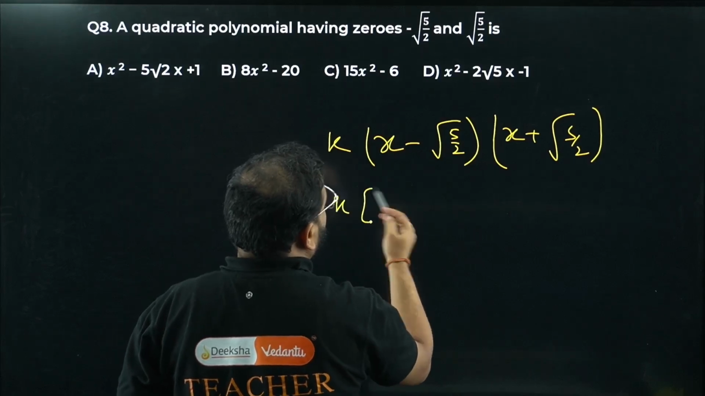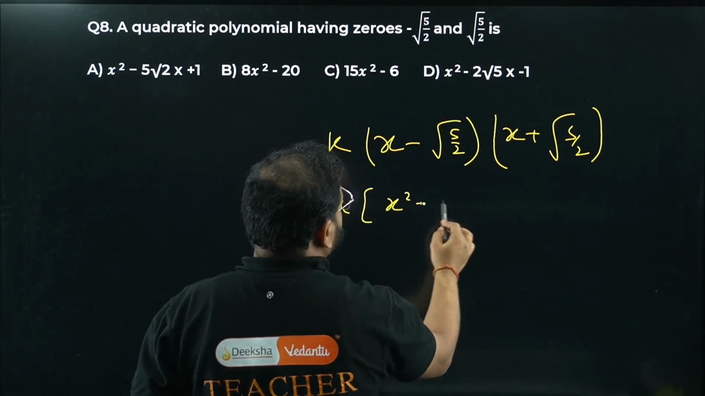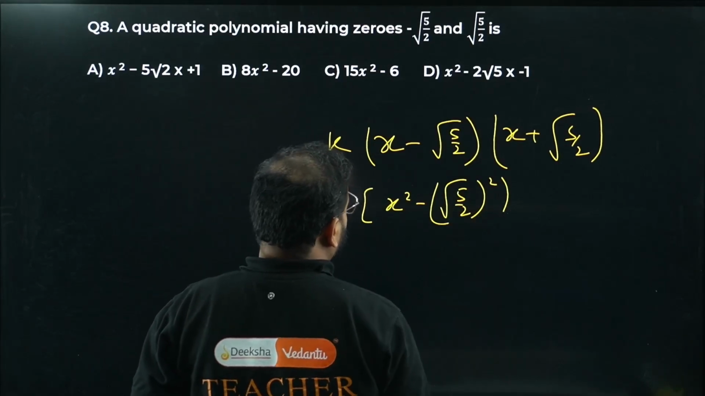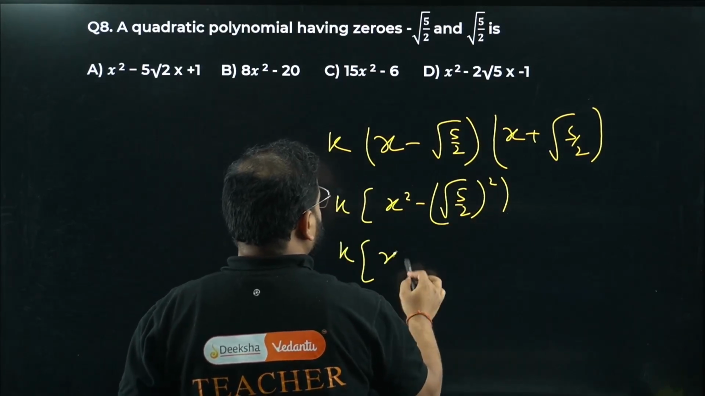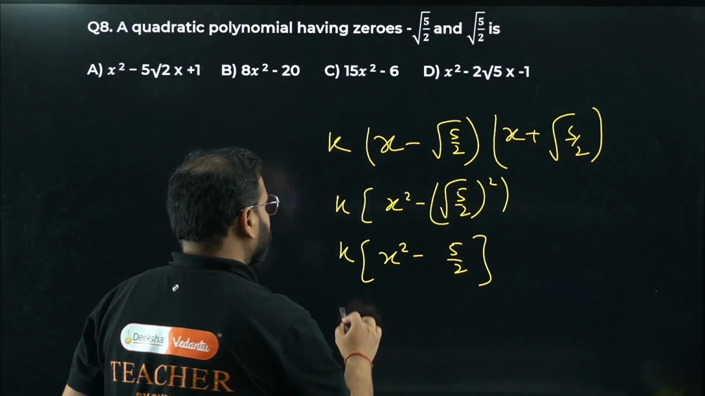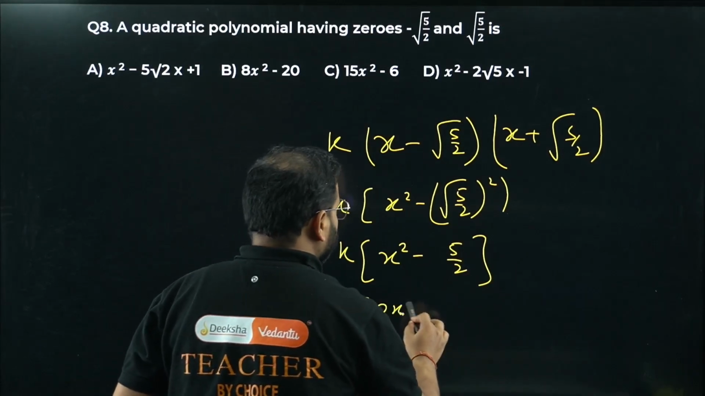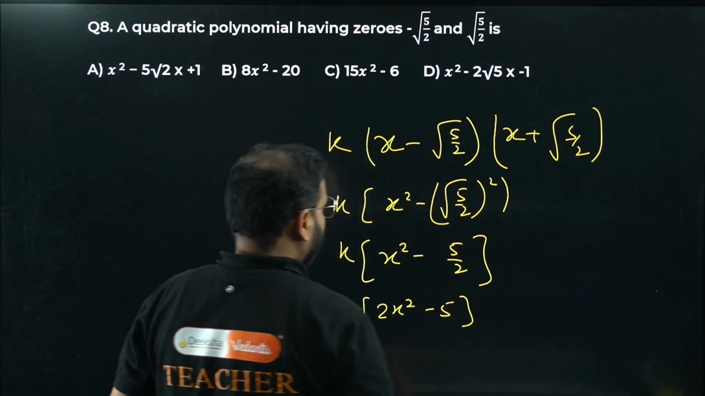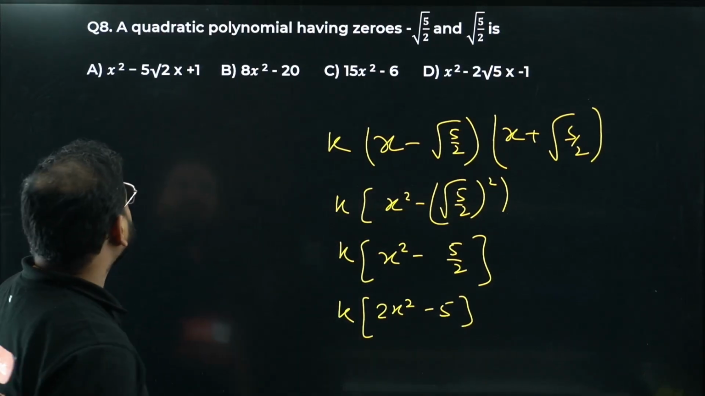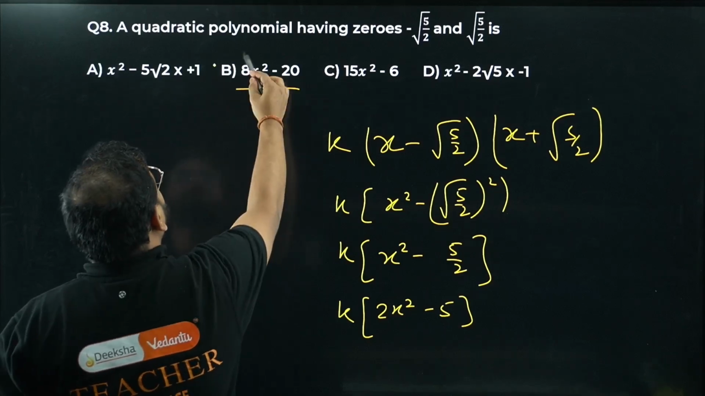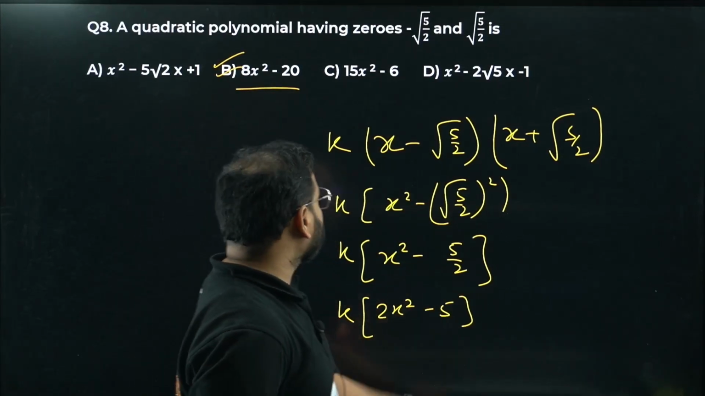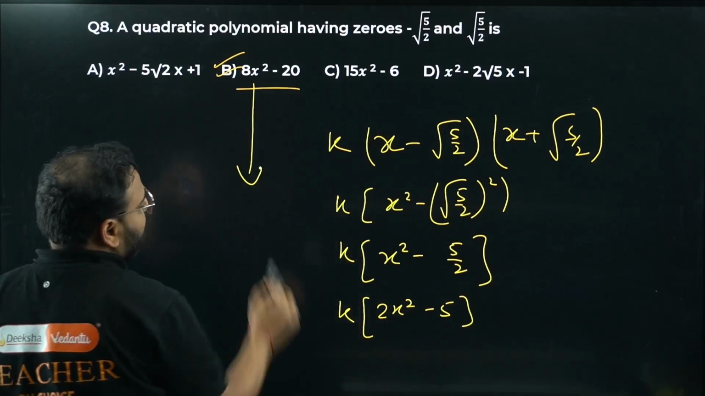K times of x square minus 5 by 2 root the whole square. So k times of x square minus 5 by 2. Check this out. What are you getting, bacha? K times of 2x square minus 5, na? So which is suiting over here? So this one. If I take k as 2, I can remove the denominator, no? Check this out from here.